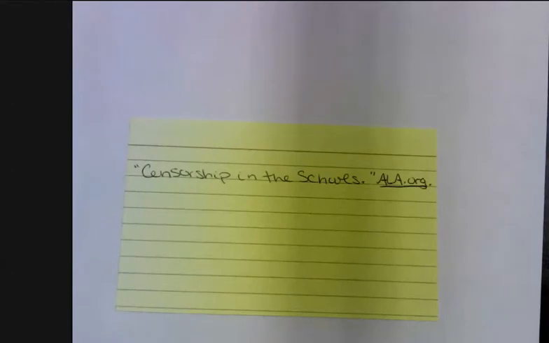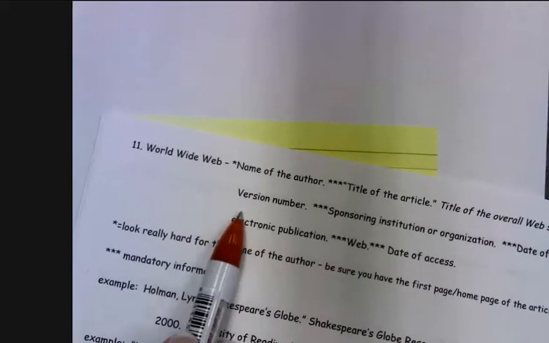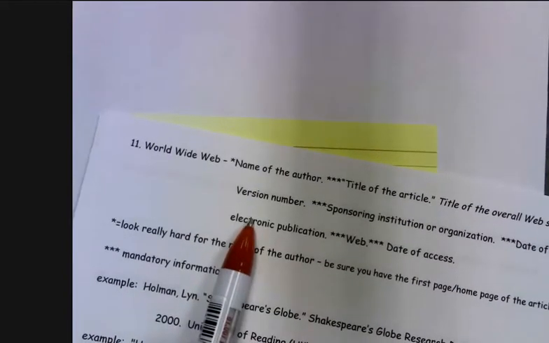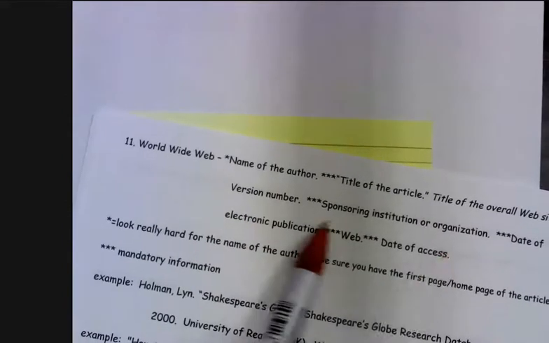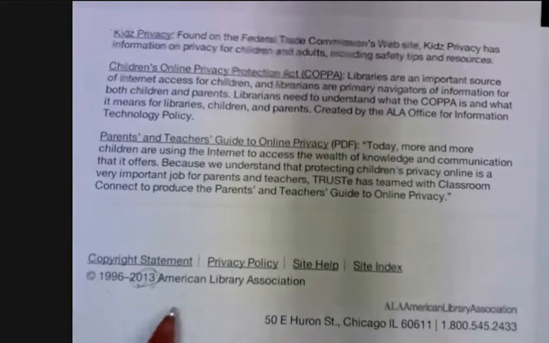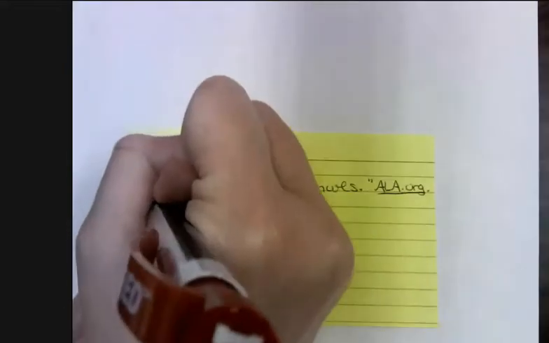The next thing that it wants us to do is come up with the version number. That is nearly impossible to find on a lot of sources. It's typically the version of the browser that they used or whatnot. So we'll go ahead and skip right over into the sponsoring institution or organization. You can find that many times on the back page. So mine is American Library Association. So I just skip my line here, indent in.